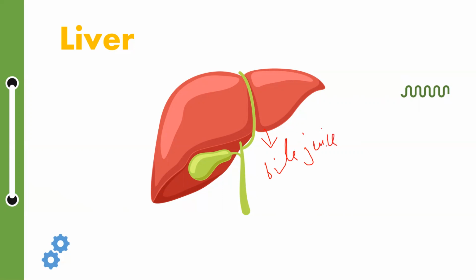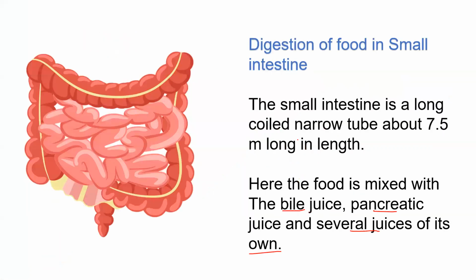And this bile juice makes the food alkaline, and it helps in the digestion of fats. It digests fat. This liver secretes bile juice, and this bile juice helps in the digestion of fats.